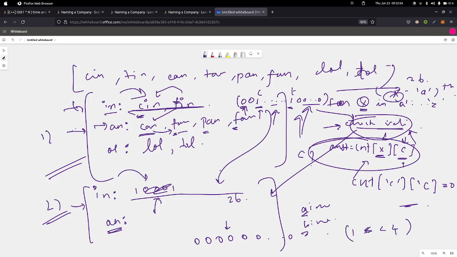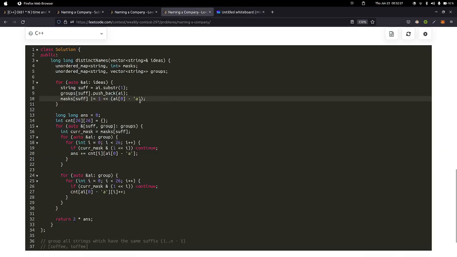In bit manipulation, we can do it like this. I am just writing it in reverse order. If we do an OR with 2 to the power 4 with this value, this bit will become set. That's how we are forming the bitmask step by step.